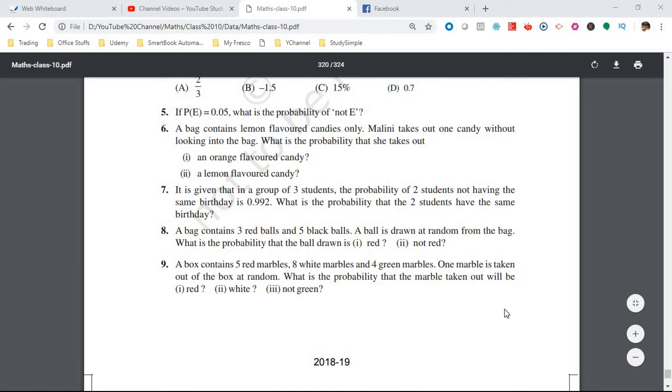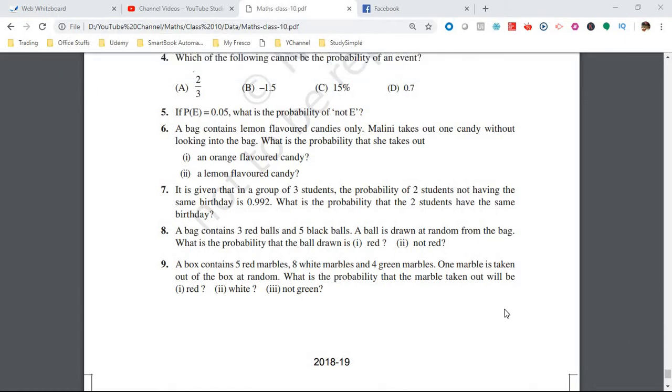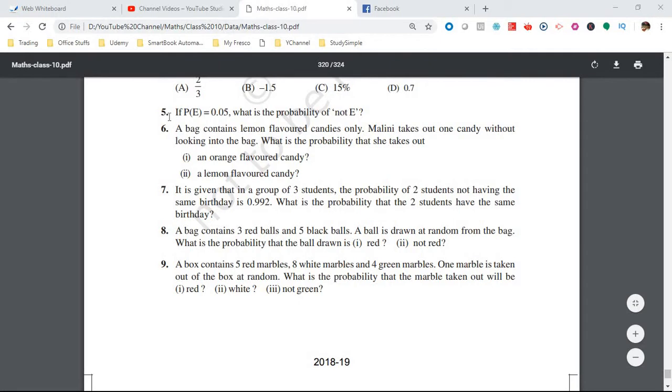In the 15.1 exercises there are a couple of sums, so I will be mainly discussing the most important sums, and if you have any special requirement for a special sum, kindly put it into my comment section. So the first sum we are going to discuss today is the fifth.